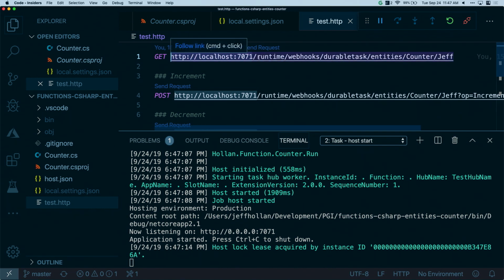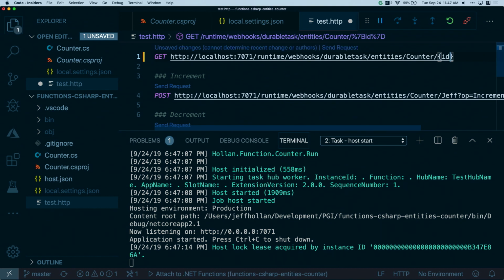I'm saying, hey, call durable task and an entity. And here I have counter. Now, why does it say counter here? Because that's the name of my class. That's the name of the function that I created called counter. In this part right here in the path, this is where I put in the ID of the counter, right?